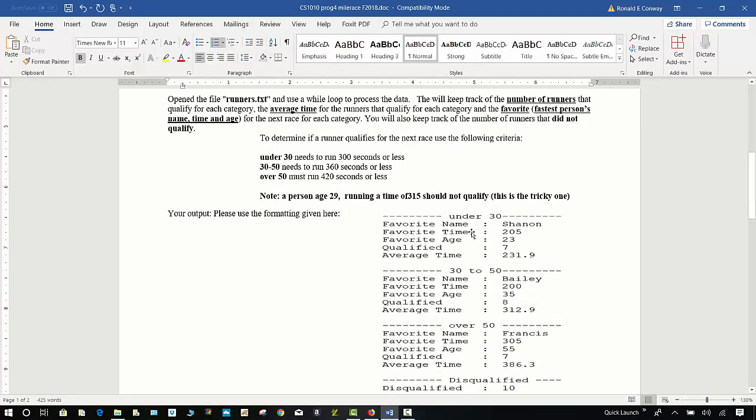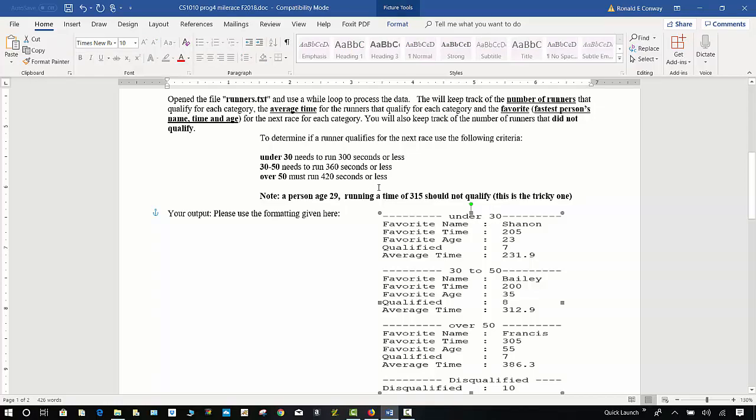So for instance, under 30, there are 7 qualifiers. Between 30 and 50, there are 8 qualifiers, and so on. You will also again keep the average for each category. And lastly, you will have the favorite for the next race for each category. Shannon, time of 2:05, age 23, is in the under 30 category.